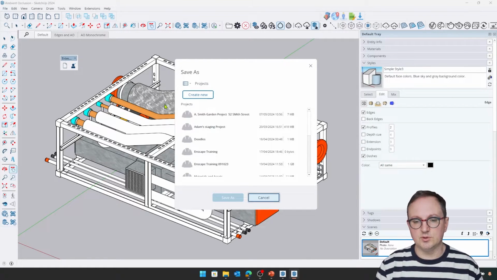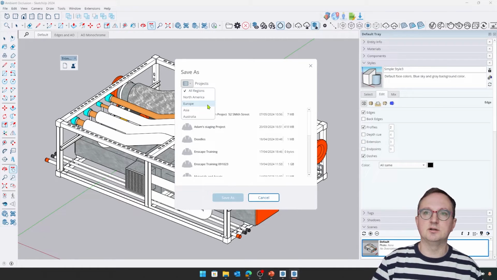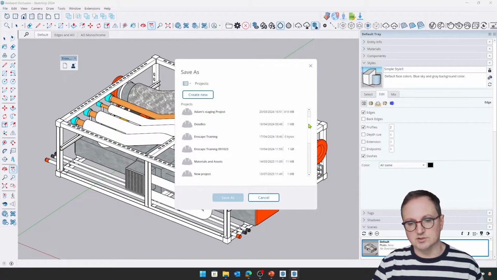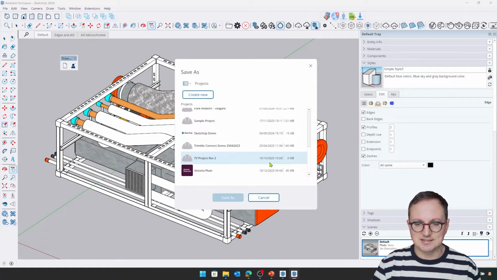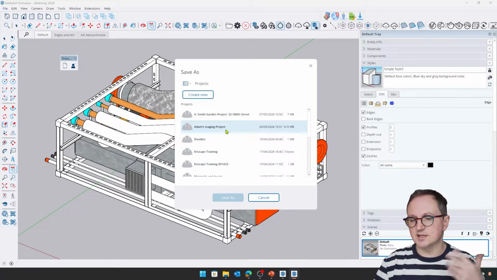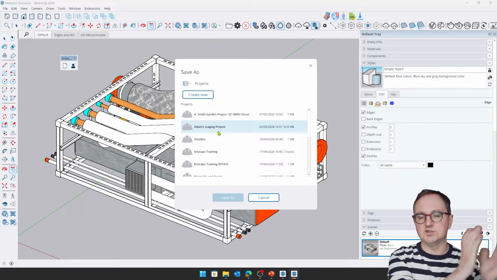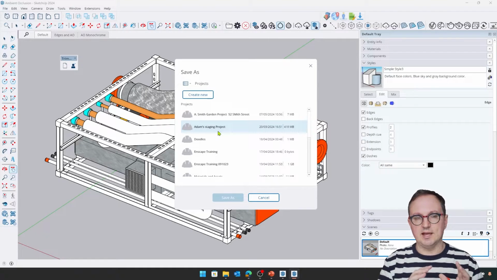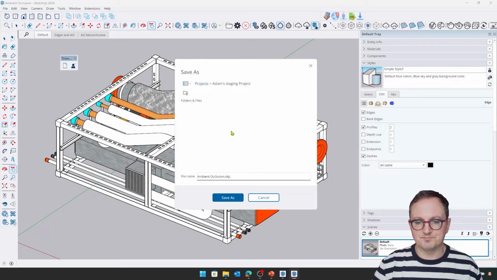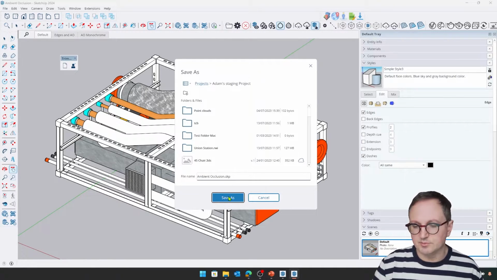Now, if you're not familiar with how this works, we can choose the region in which our files are hosted. So if you've got ISO requirements for IT, or where your clients are expecting your files to be stored, we can adhere to that, and we store everything in different projects. Inside of a project, we can control individuals that have access to that project, and we can have a folder structure and all the other kind of stuff. We can even sync that project directly with our desktop computer if we need to.